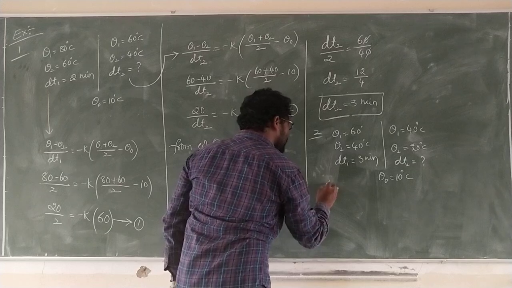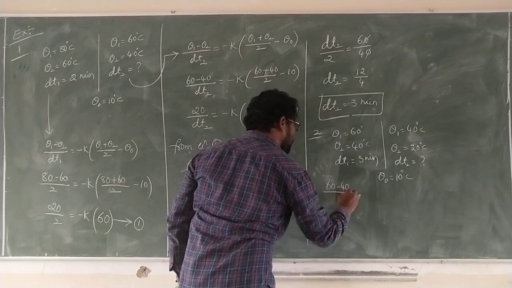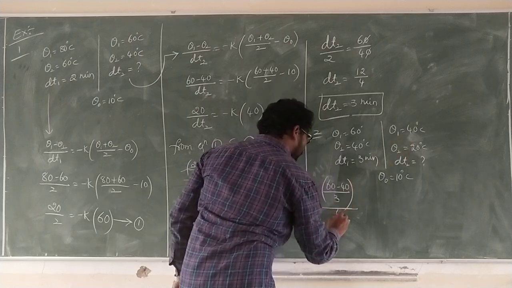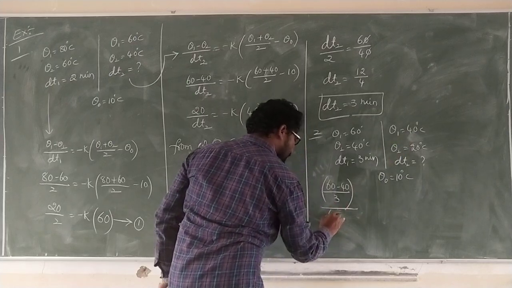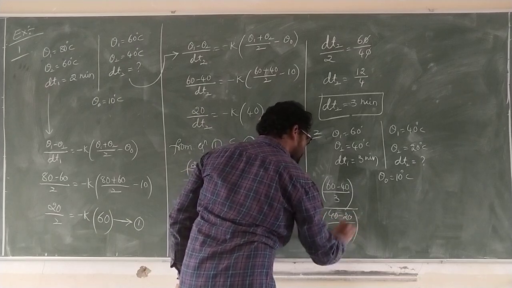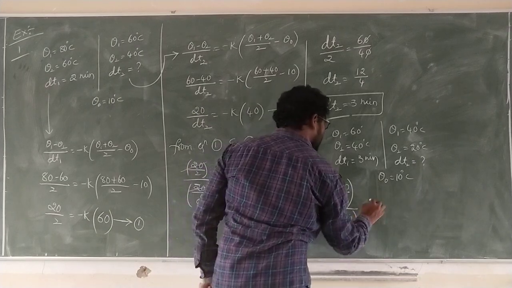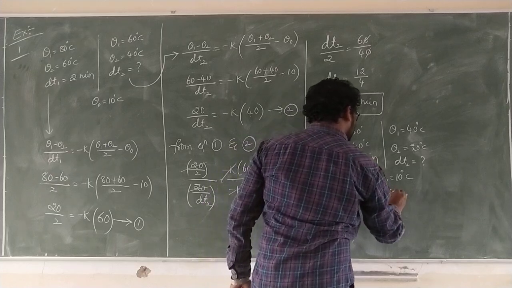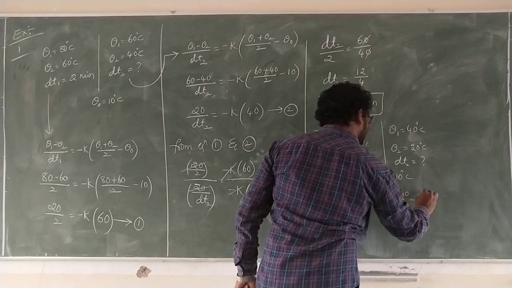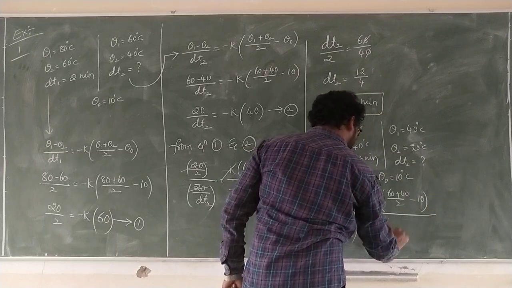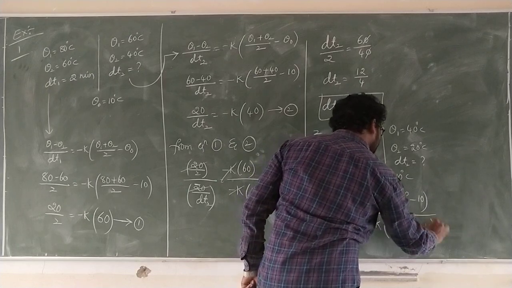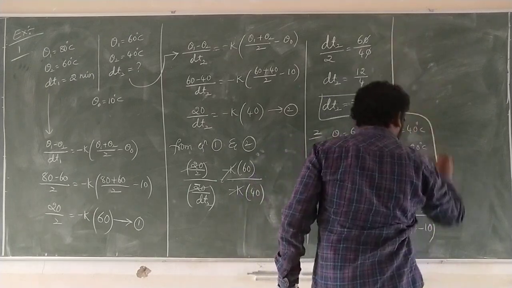So 60 minus 40 by 3 divided by 40 minus 20 by dt2 is equal to minus k of (60 plus 40 by 2 minus 10) divided by minus k of (40 plus 20 by 2 minus 10). Again, what do we get?